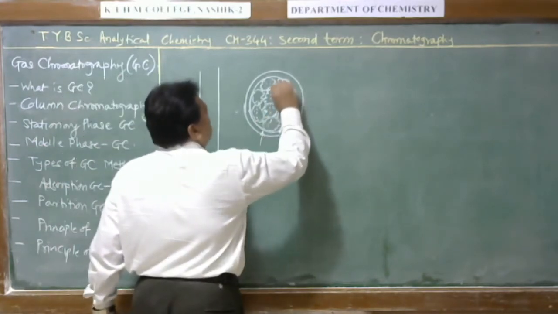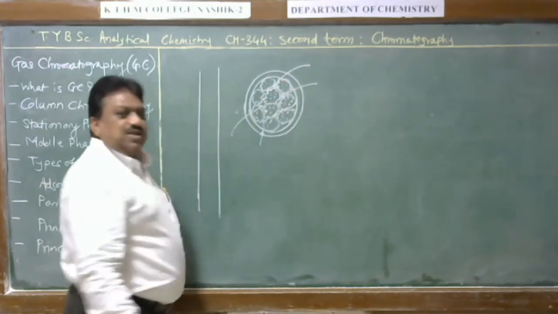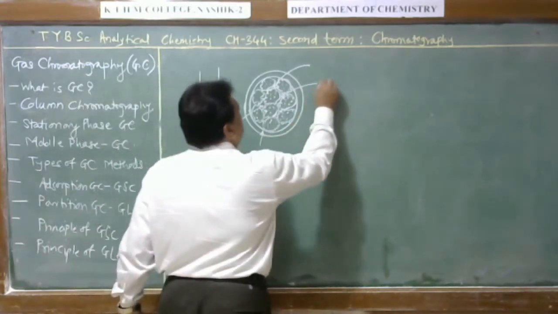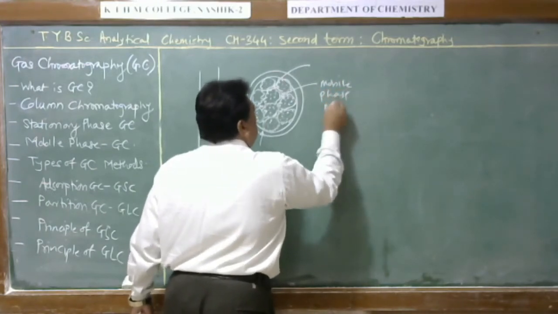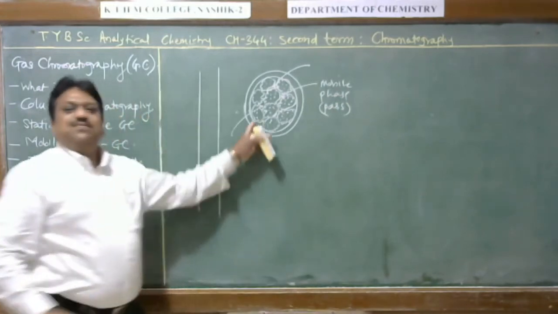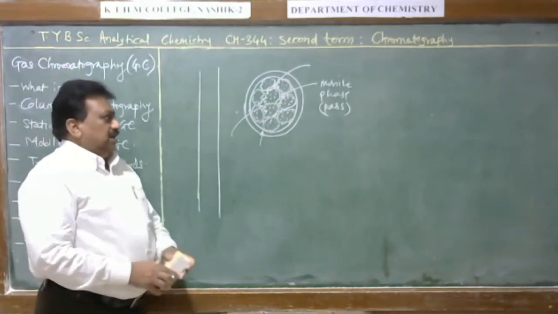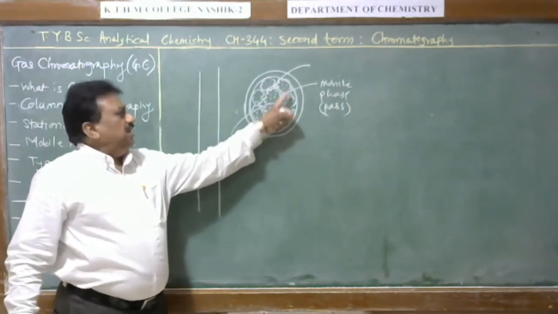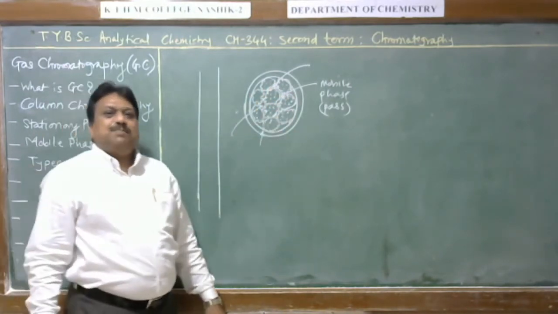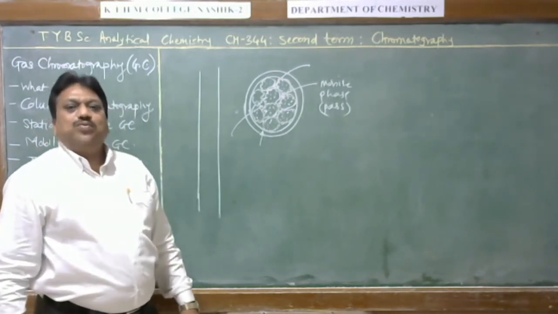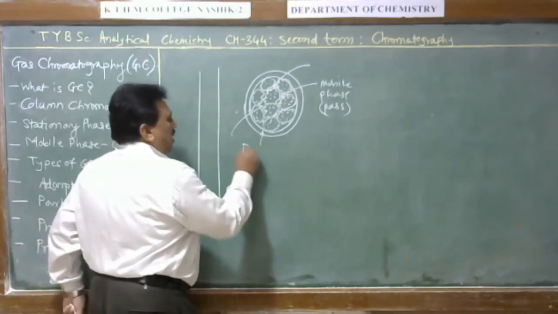Now this is the open space, that is a space between two or three of these packing materials. This is the space through which a mobile phase can be passed. This type of stationary phase is present in case of adsorption chromatography. Here these are spherical in nature, and the inner space of this material provides a path for the mobile phase to flow from one end to the other end through the column. This is a column which is called a packed column.